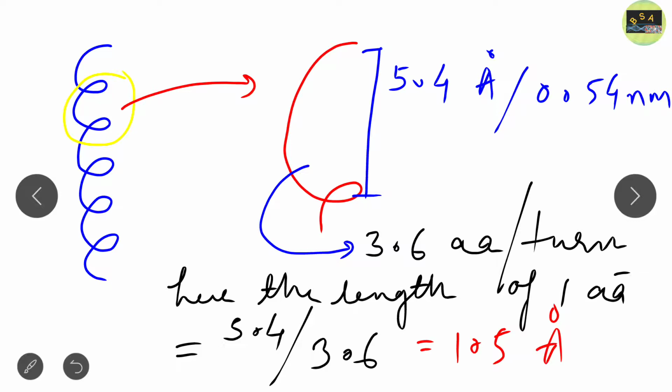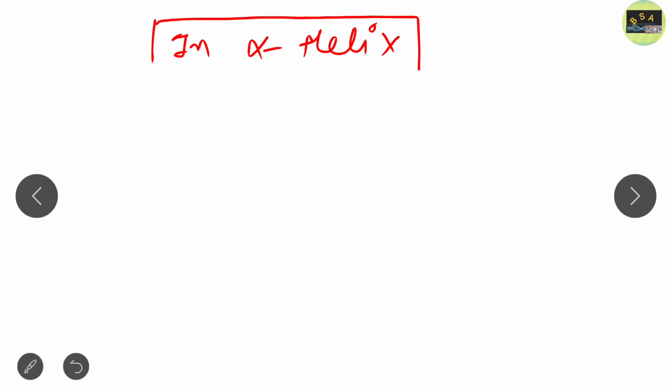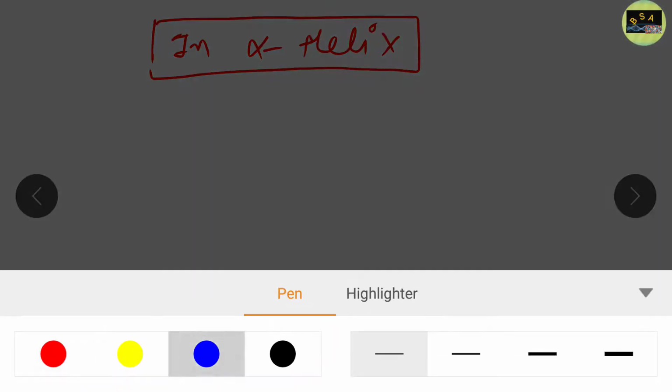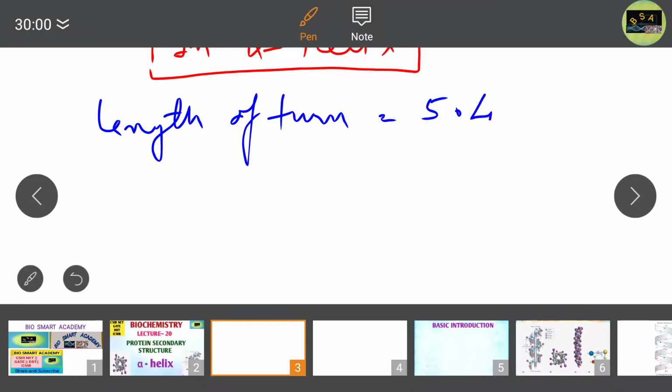Now, if we summarize this, in alpha helix, what we have seen till now: the length of one turn is about 5.4 angstrom.